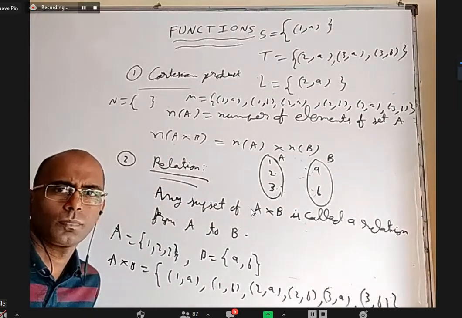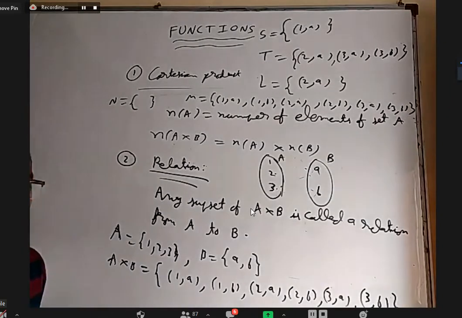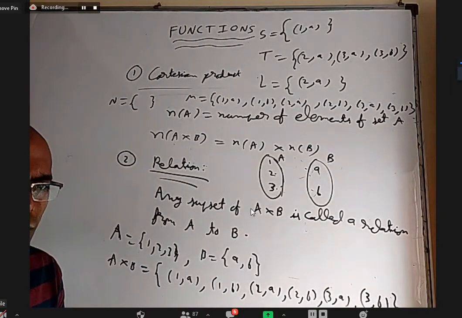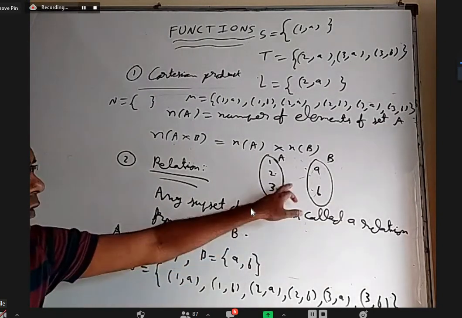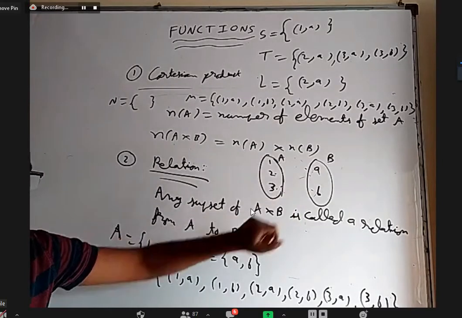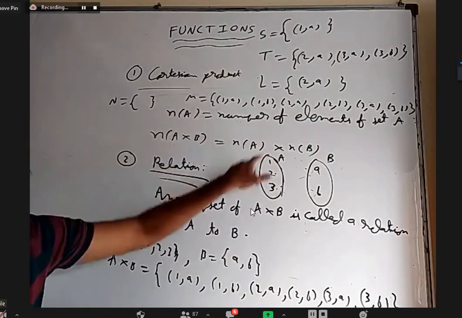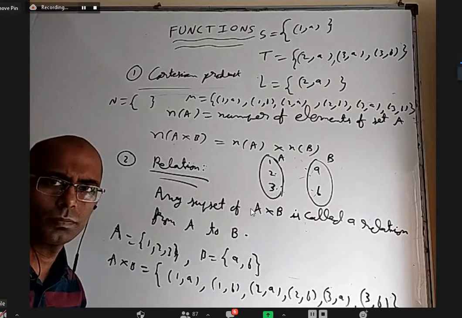Sir, here you wrote 1, 2, 3 and there 9. Is that one what, sir? Here, this one. That I was showing all these things in arrow diagram and then I arranged. Okay, sir.